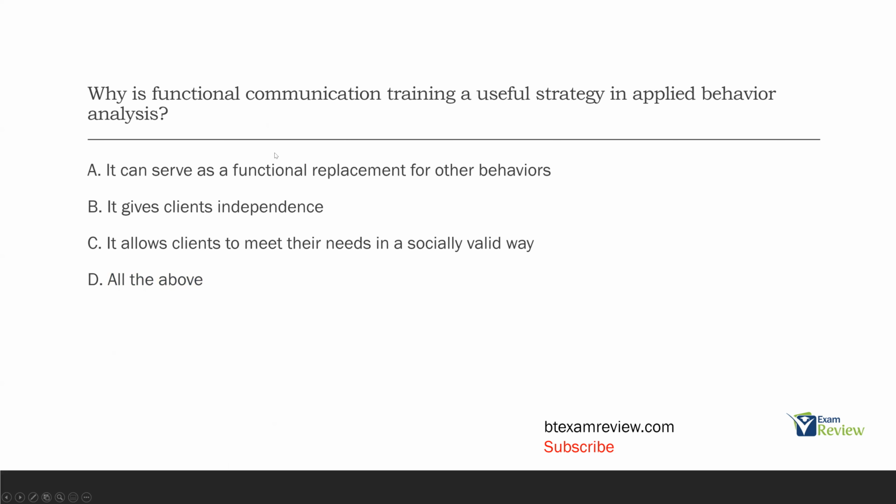And then why is functional communication training a useful strategy in applied behavior analysis? What is functional communication training? It's teaching people to meet their wants and needs through communication. And it's a very valuable piece of ABA. Why is that? A, it can serve as a functional replacement for other behaviors. Absolutely, right? A lot of times behaviors are due to lack of communication. Through functional communication training, we can teach functional replacements.